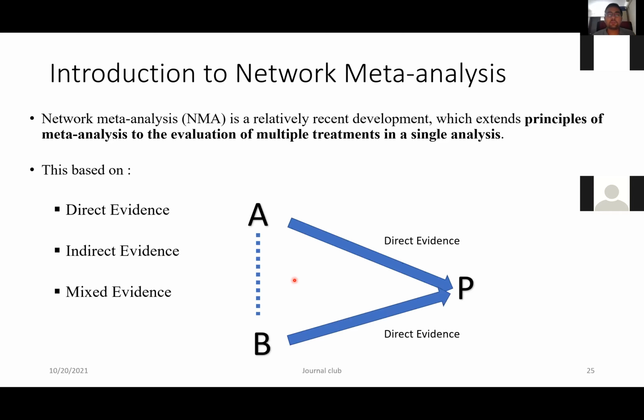So for that, the network meta-analysis comes into the role, where it can find an indirect evidence based upon the previous direct evidences against the placebo to find out between drug A and drug B which one is better. And the combination of these two, direct and indirect evidence, is known as the mixed evidence.